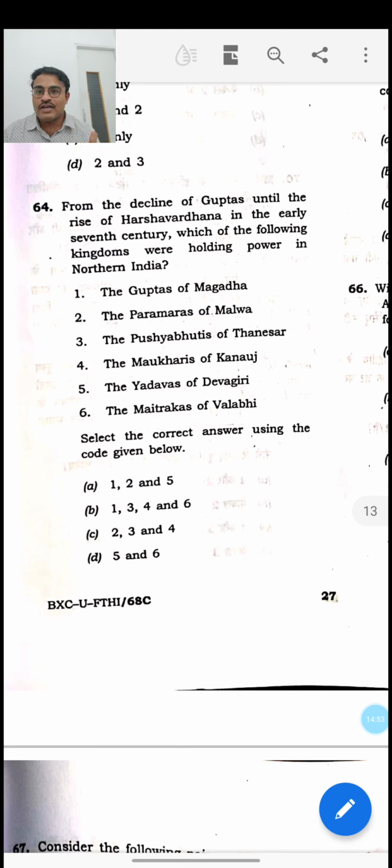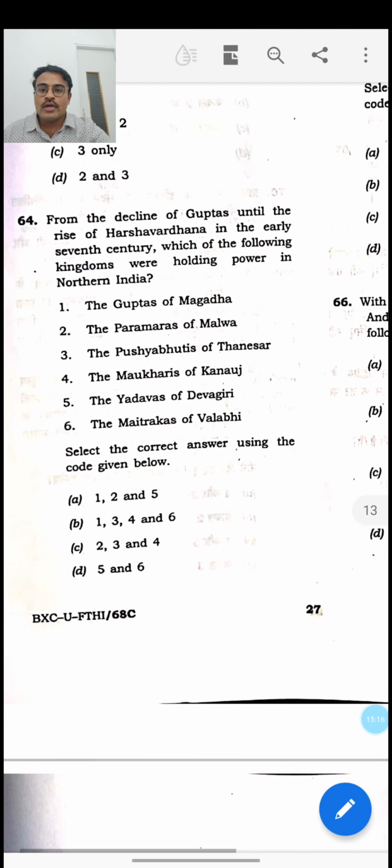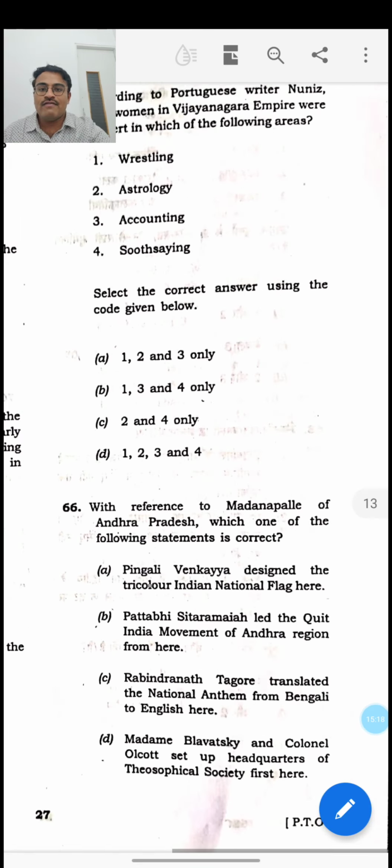Then the Yadavas of Devagiri belong to a later day in history. They are not present at this juncture. In fact, they are the ruling dynasty who replaced the Chalukyas of Kalyani during the medieval period. So they are not there. Then the Maitrakas of Vallabhi. Vallabhi means the Gujarat region, which was under the rule of a ruling dynasty called Maitrakas. So the answer for this question is B, 1, 3, 4 and 6. This is the 64th question, and the answer is B, 1, 3, 4 and 6.